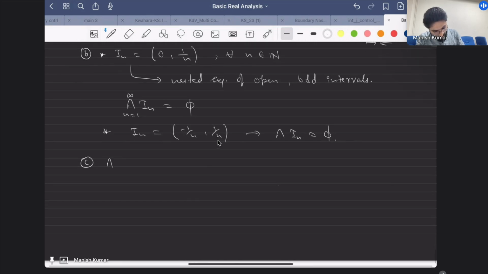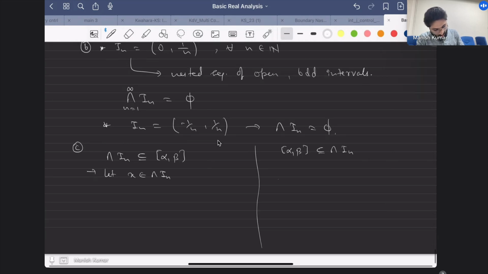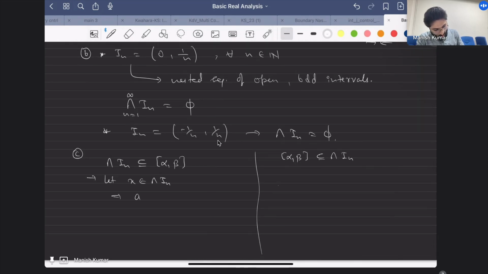So now to do this, let's prove this. Let x belong to the intersection of I_n. This tells you that x belongs to I_n for all n, and this tells you that x lies between a_n and b_n for all n. Now if you take supremum over n for a_n, maybe from here you can write two inequalities.